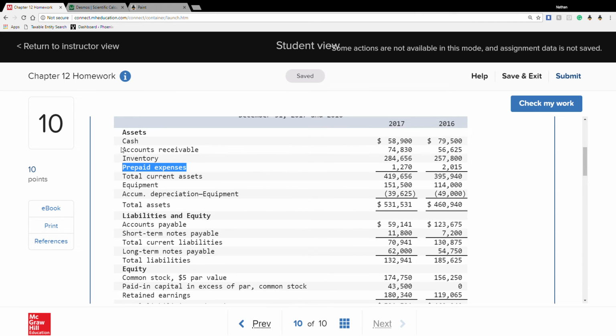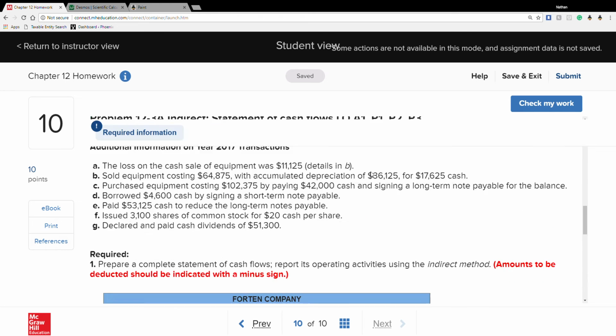We look at the other three and see if there's an increase or decrease. Accounts receivable from 16 to 17 went up, so it increased. Inventory increased, but prepaid decreased.